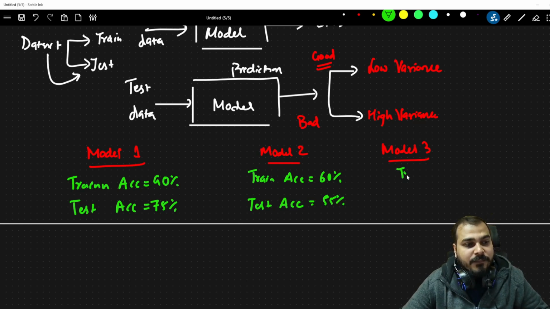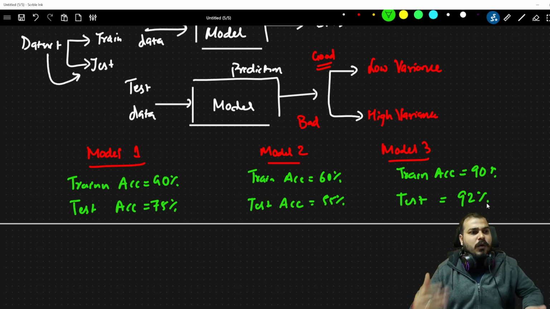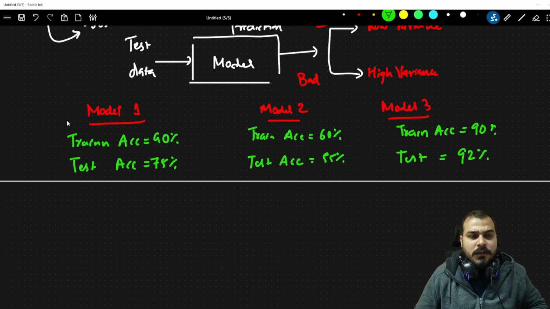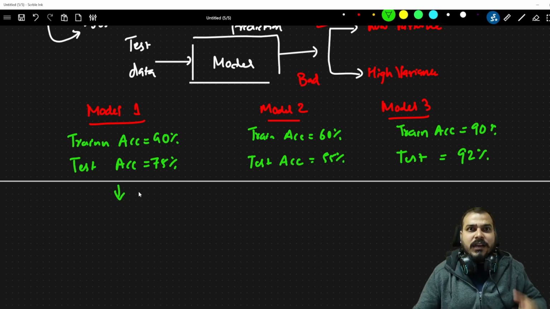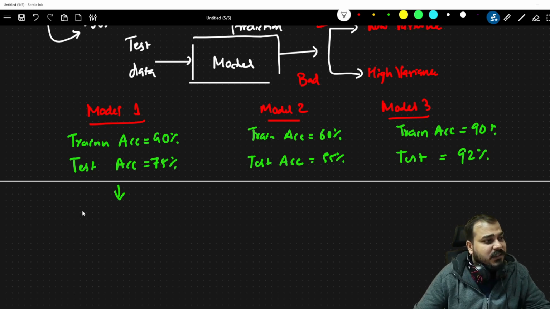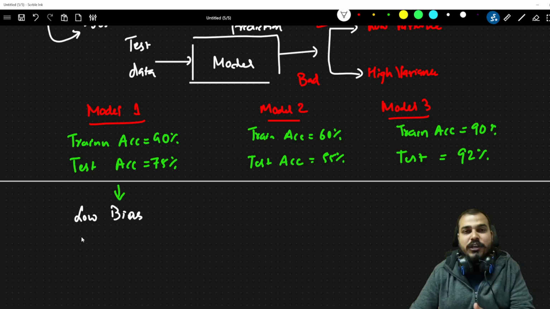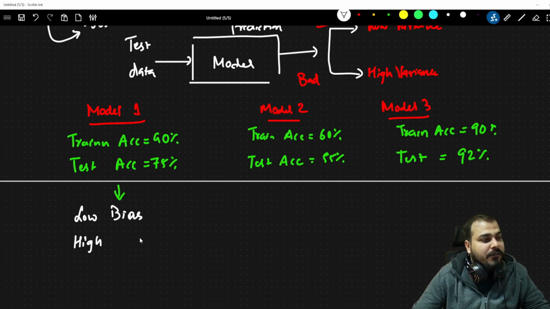Now, similarly, I have a train accuracy of 90% and a test accuracy of 92%. Now tell me what you will get. Here, obviously, you can directly say that your training accuracy is better. Now you're talking about bias, so this indicates that this has low bias. And since your test accuracy is bad, because it is less compared to the train accuracy, here you are going to say high variance.